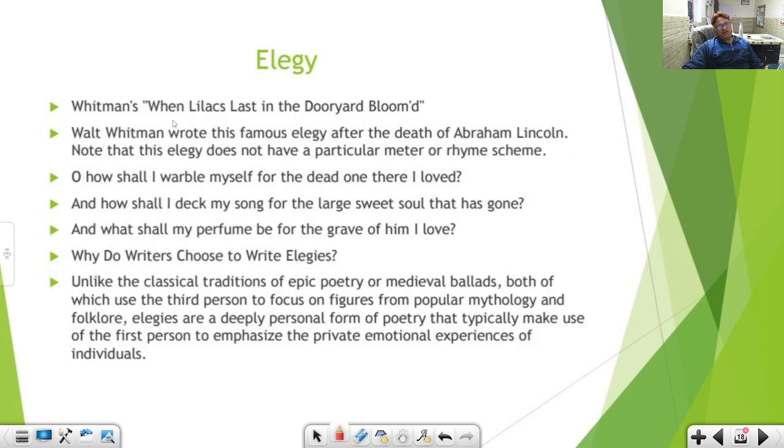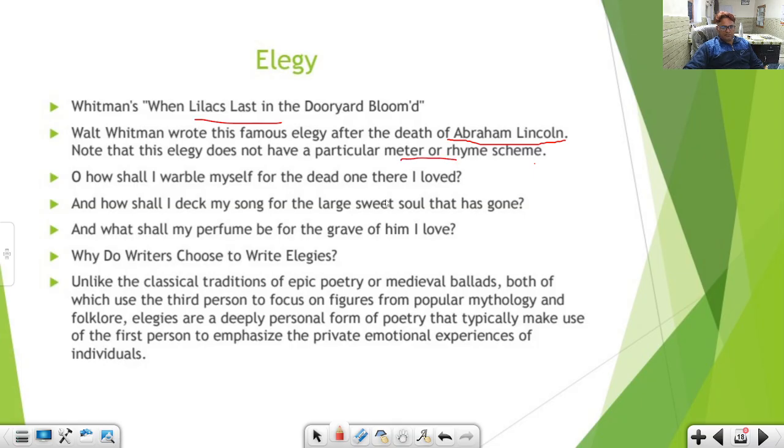Walt Whitman, American poet, When Lilacs Last in the Dooryard Bloom'd. Okay, Walt Whitman wrote this famous elegy after the death of Abraham Lincoln. This question is also asked in competitions. Okay, to whom is the elegy When Lilacs Last in the Dooryard Bloom'd dedicated? That is Abraham Lincoln. Elegy does not have a particular meter or rhyme scheme. Okay, no meter, no rhyme scheme.